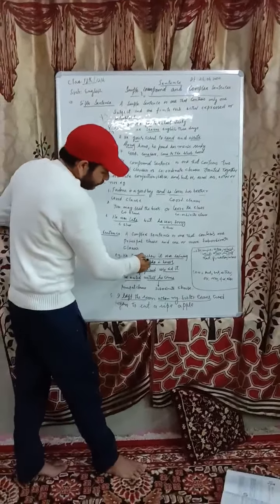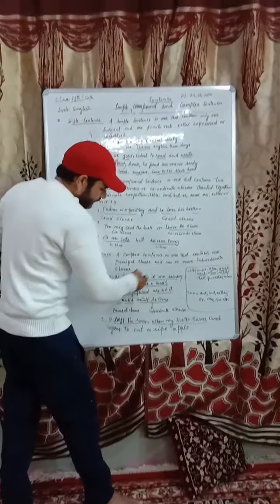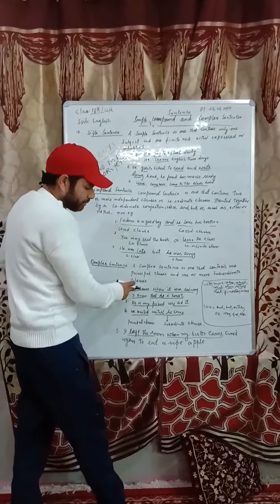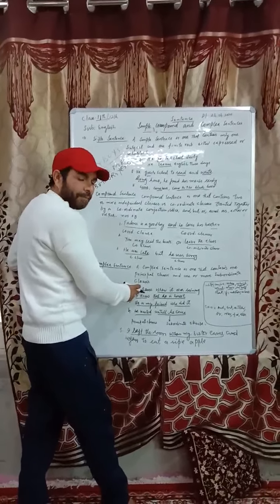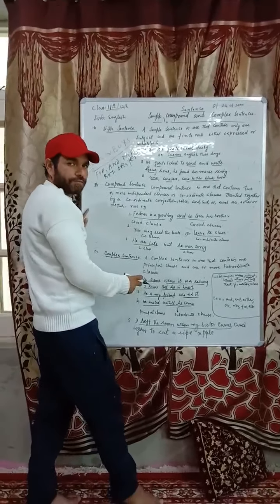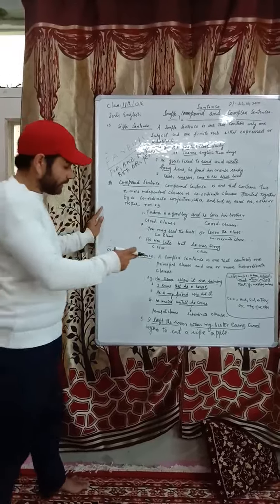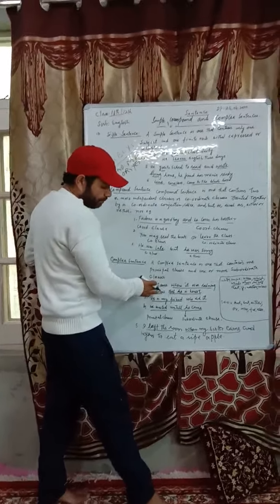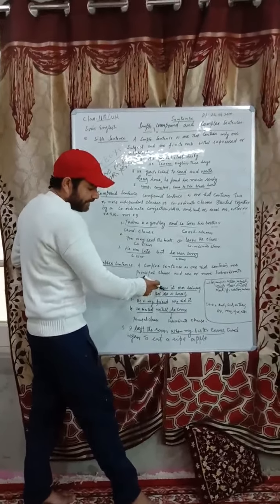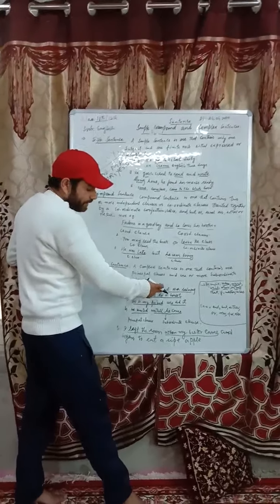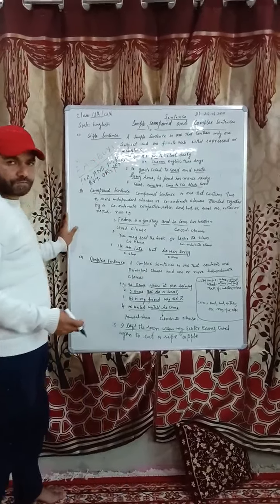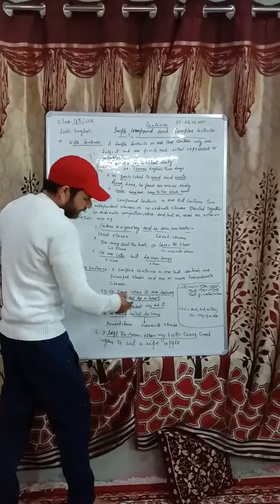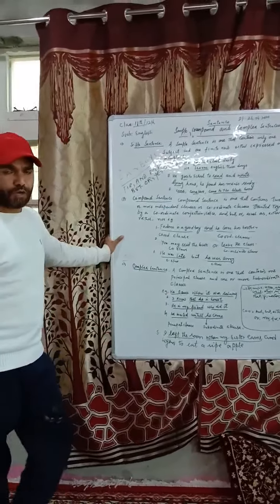For example, have a look at this: He came when it was raining. So, "he came" is a principal clause. It may also be called a main clause or independent clause. Now we cannot say this is a coordinate clause, because it is not joined by a coordinate conjunction. Between the two clauses there is the subordinate conjunction "when".